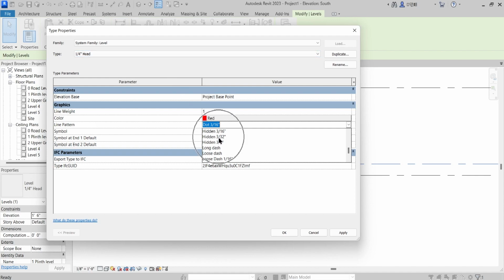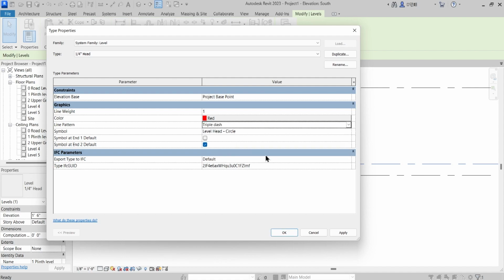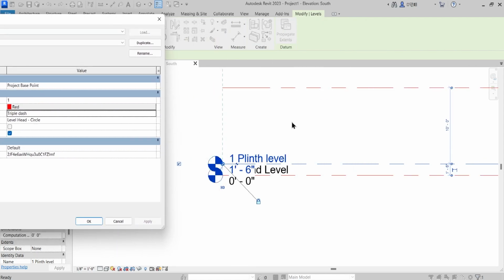So a particular system family is hosting another family. So this is the different family. Okay, from this I will just say that I want, let's say, triple dash. Okay, and just click apply. Then you will see that the same changes have been reflected onto these level lines. Fine.